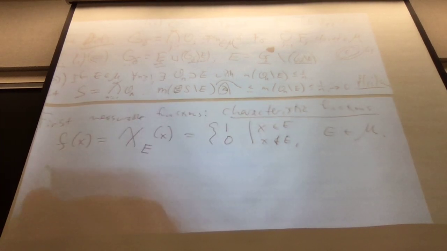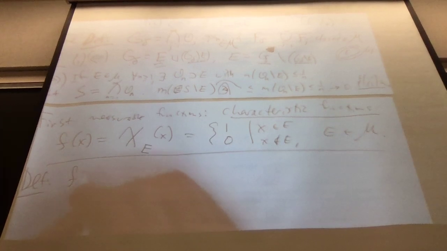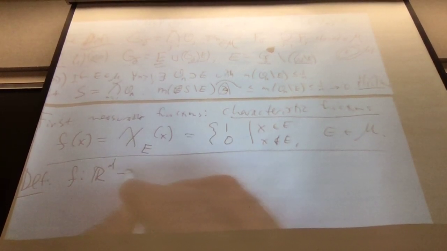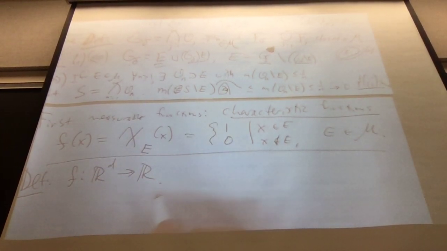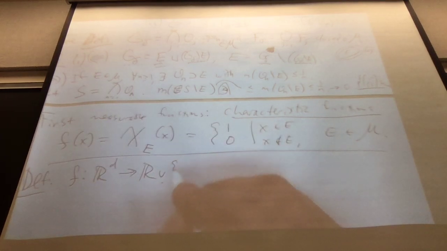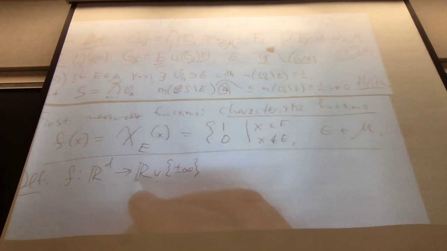More generally, here's the general definition. Let f be a function from R^d to R, although obviously this definition will generalize. It's actually convenient to sometimes allow plus or minus infinity, so this will be the extended real numbers.